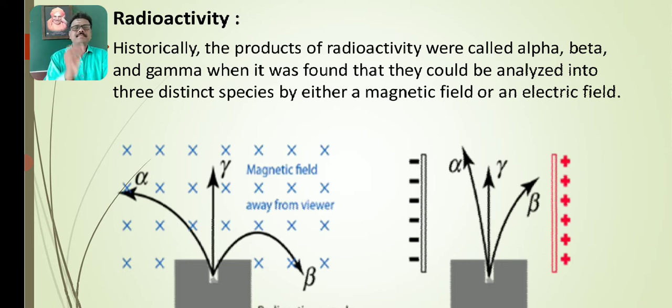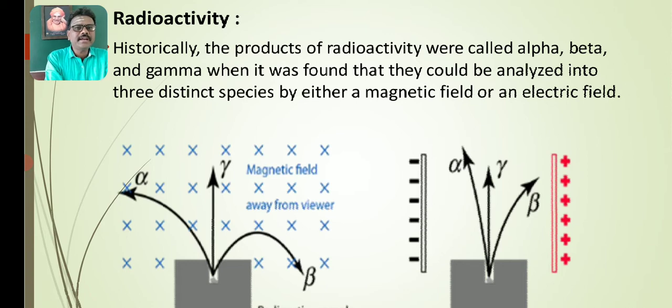What we know is that the phenomenon of radioactivity is the spontaneous disintegration of a radioactive element with the emission of highly energetic radiations, where the radioactive sample emits three types of radiations. They are alpha radiations, beta radiations, and gamma radiations.